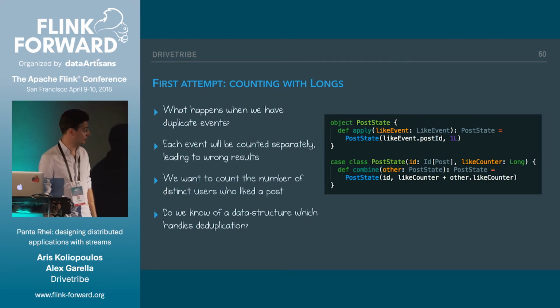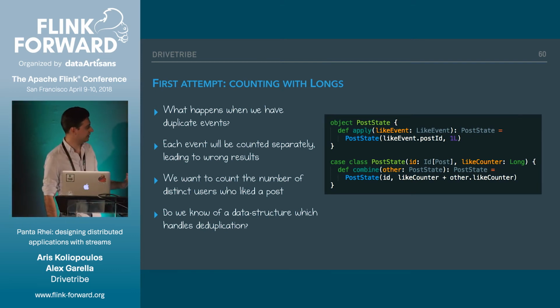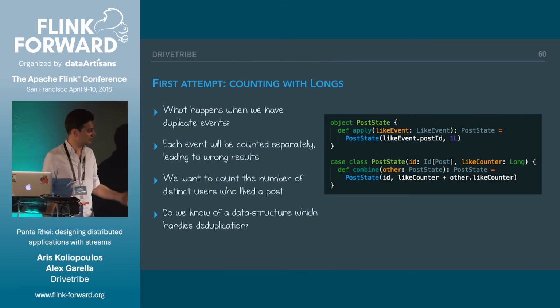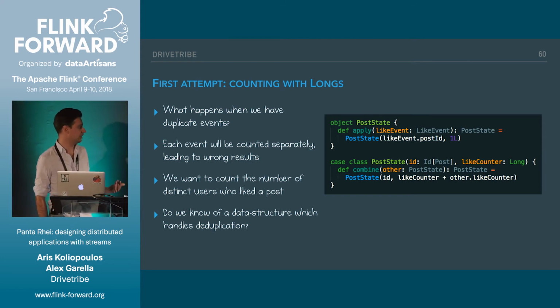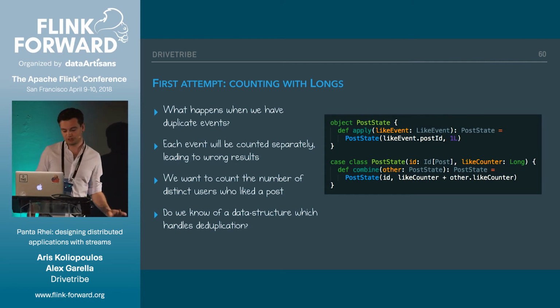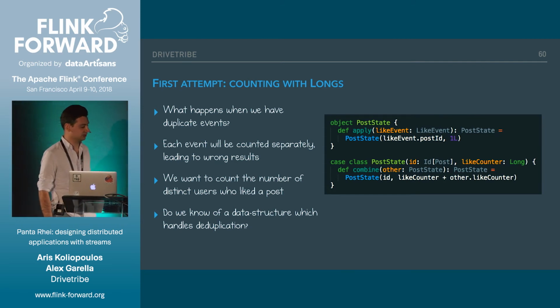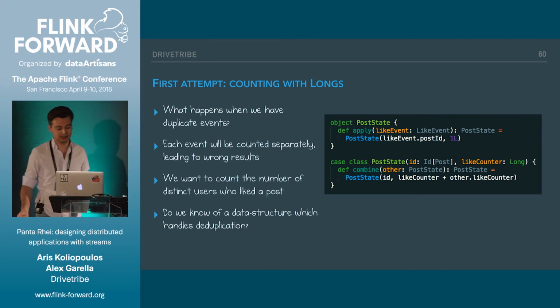So in this case, we're using longs, right? What would happen if we have duplicate events? Like we said, every event is counted distinctly. So if we have duplicate events, we count them in a duplicate fashion as well, which means that we end up with the wrong result, right? Essentially, we want to count a distinct number of users and not just events. So do we know of any data structure which can handle such deduplication?